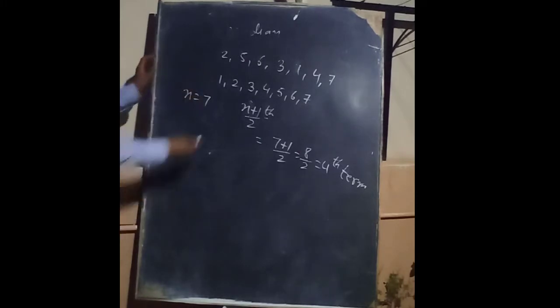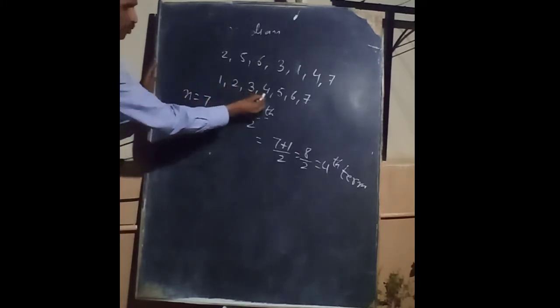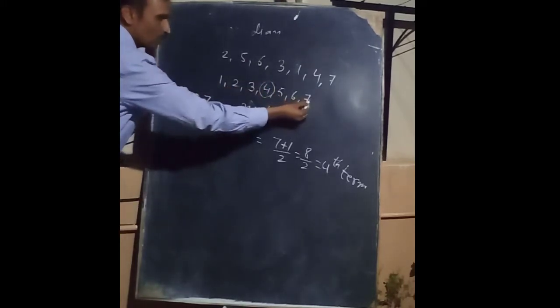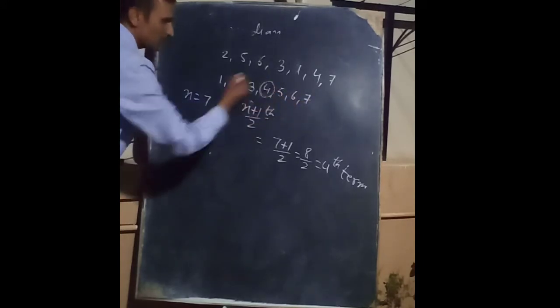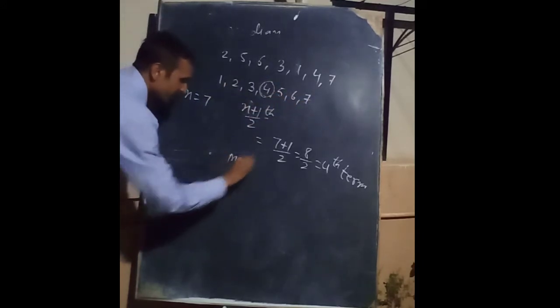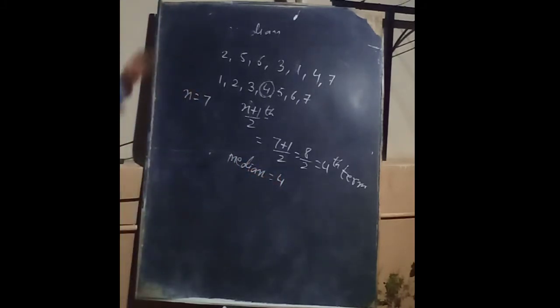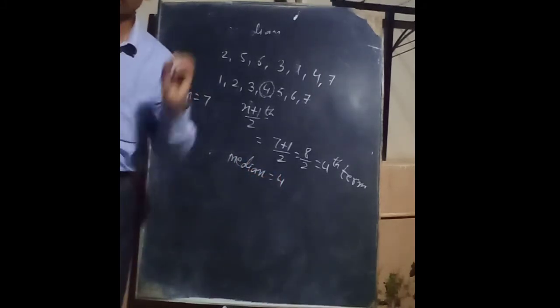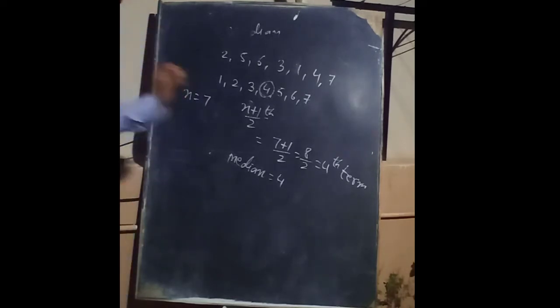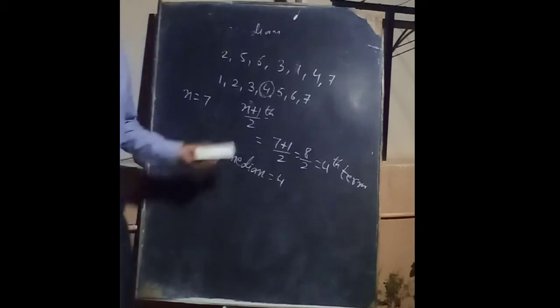Suppose from this side 1, 2, 3, 4. This is the fourth term. So what is the median? Median is equal to 4. This is for ungrouped data if the term numbers are odd. Suppose the numbers given are even, then what do we have to do?